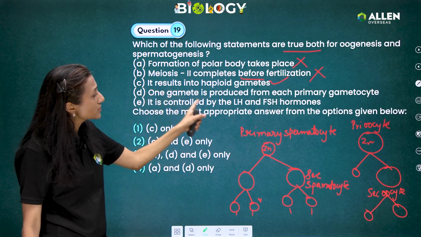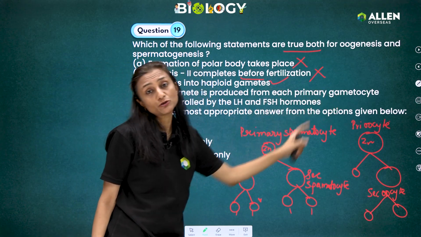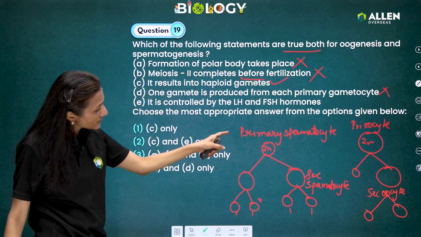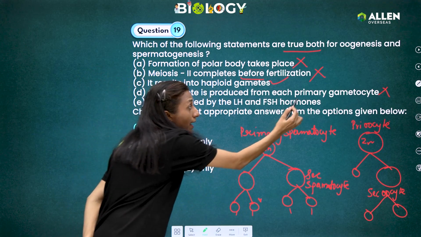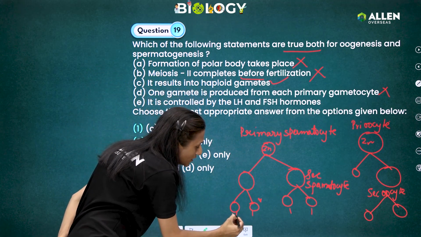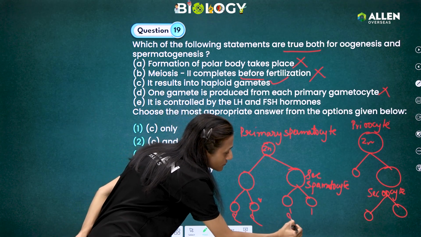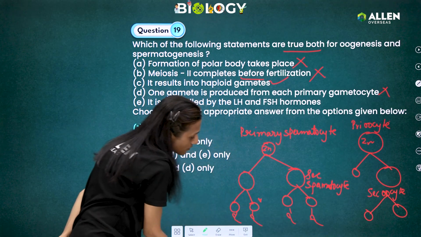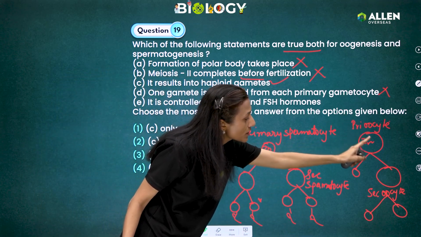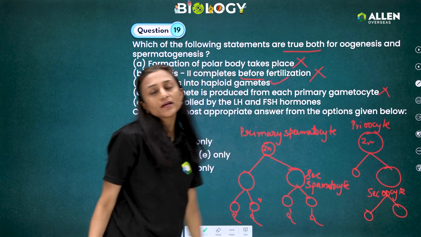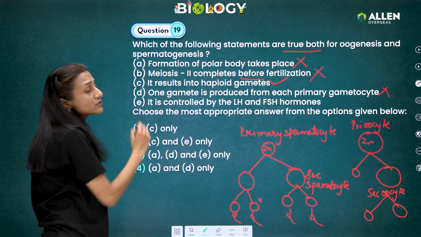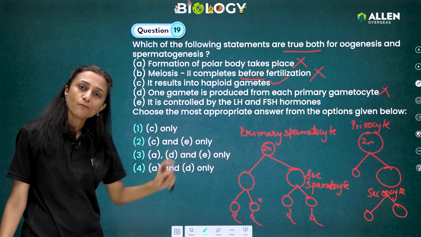Next, 1 gamete is produced from each primary gametocyte. This is again not valid for both. How? Because if we see spermatogenesis, from one primary spermatocyte, how many sperms are formed? If suppose we draw, 4 sperms are formed, okay? While from one primary oocyte, only one ovum is formed, ootid, and then ovum is formed. So again, we can say this is not a common statement for both.